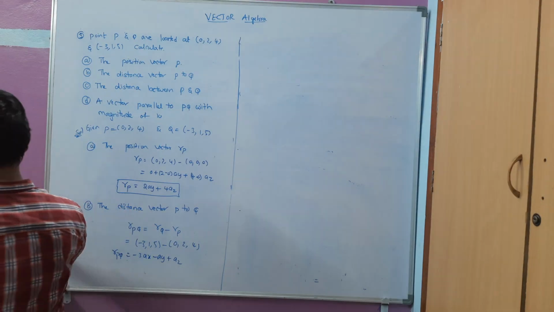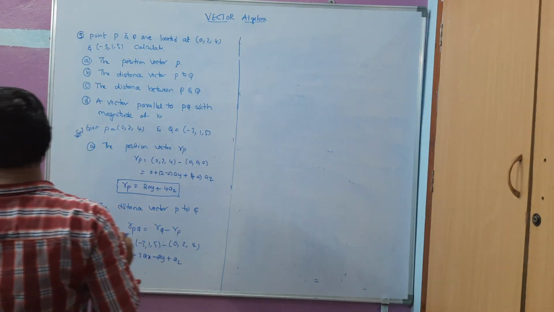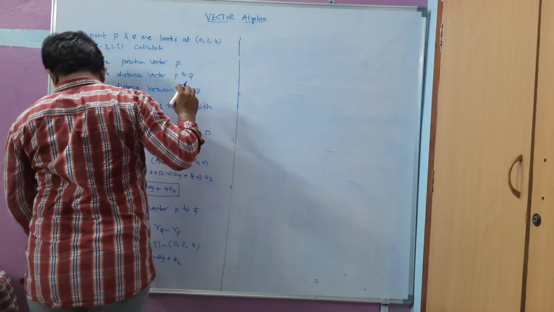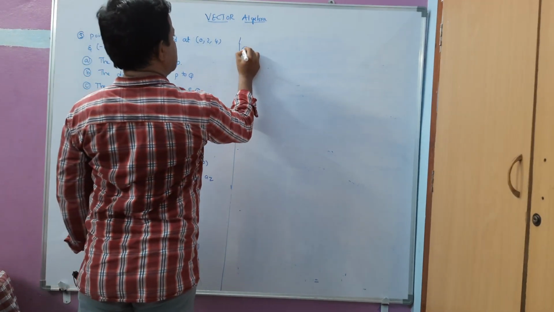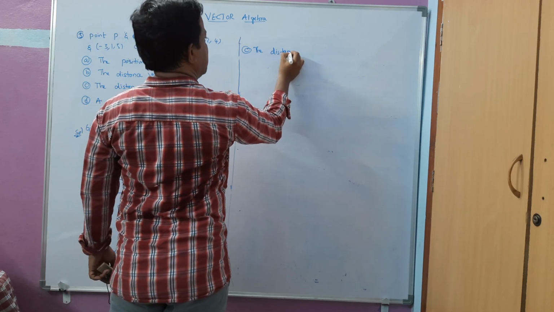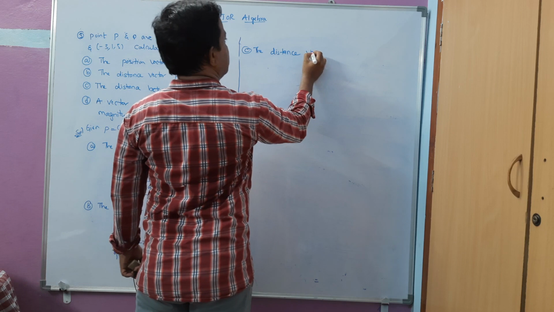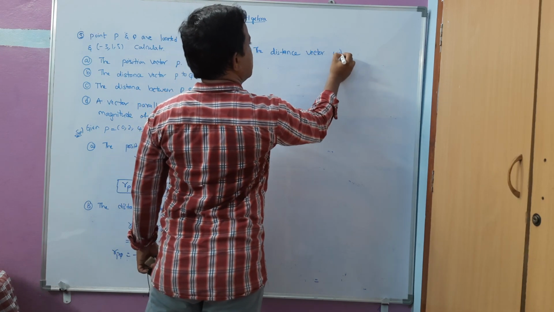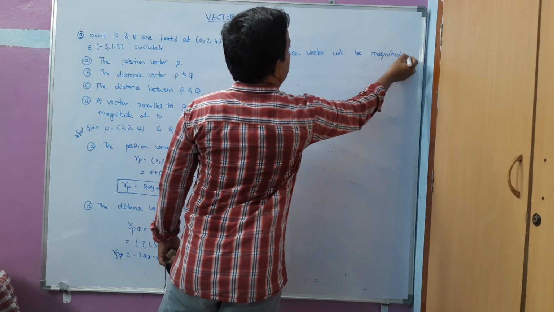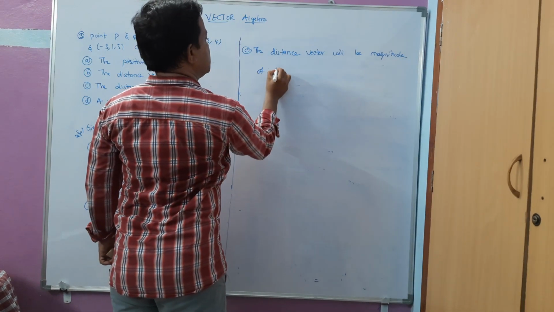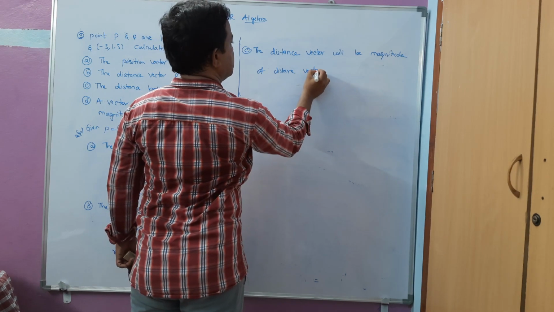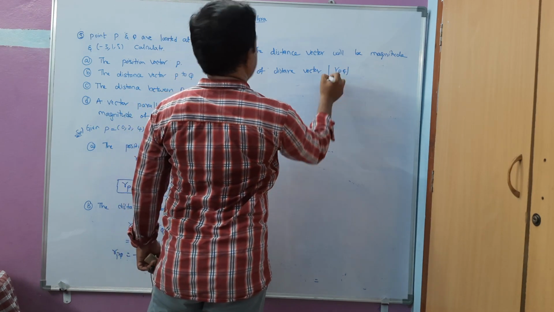Now, in order to calculate the distance, the third question: distance means we have to take the magnitude of the distance vector, that is mod of RPQ.